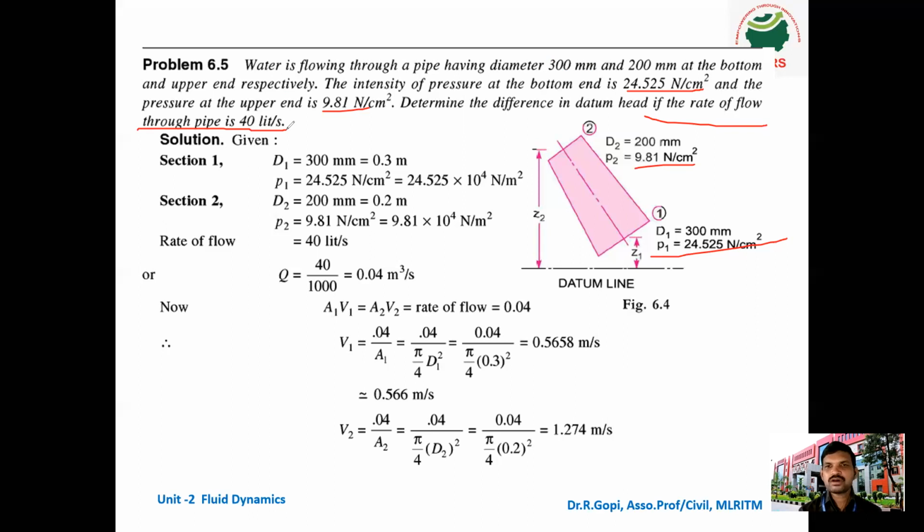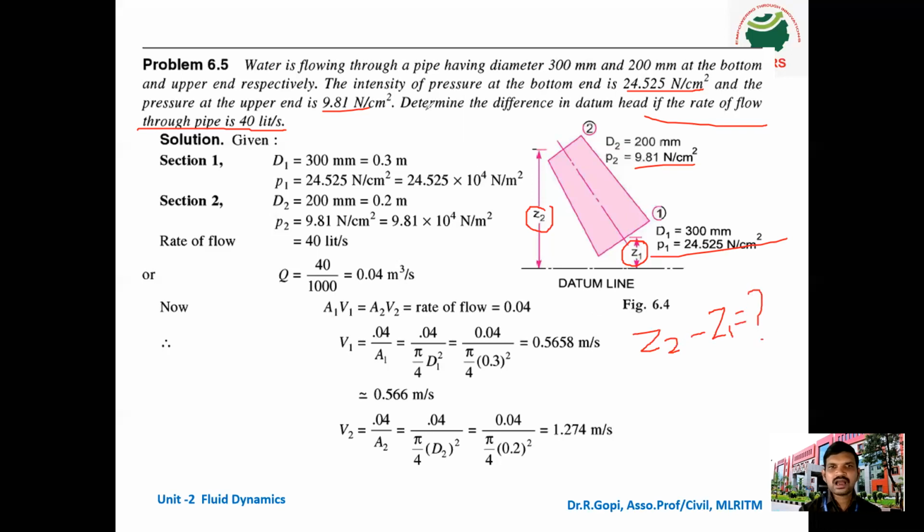But in this problem, P1, P2 and discharge are given, but Z1, Z2 are not given. So we have to calculate the value of Z2 minus Z1. This is the question they asked.